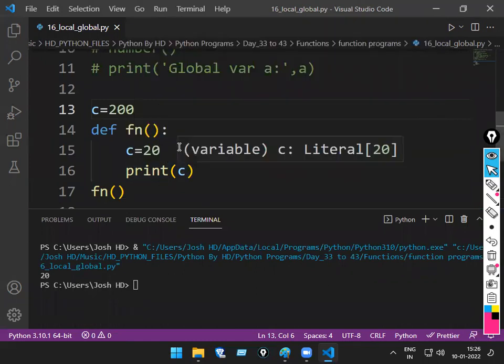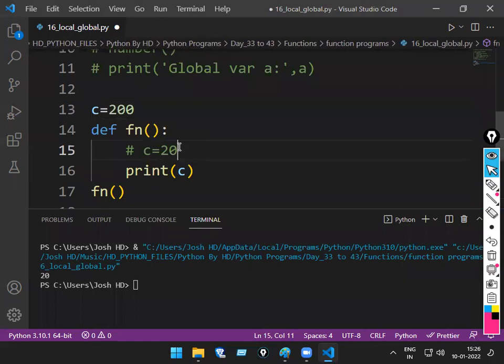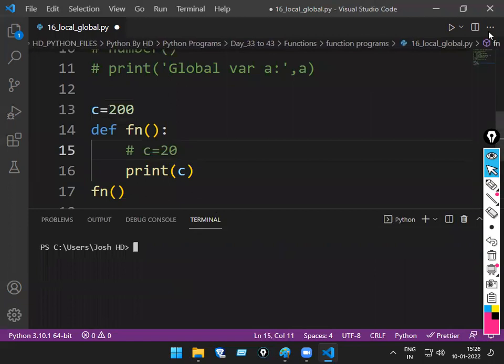But if I don't have the c value here inside, then what happens? It will take from the global. What will be the answer of c now if I try to print? 200.